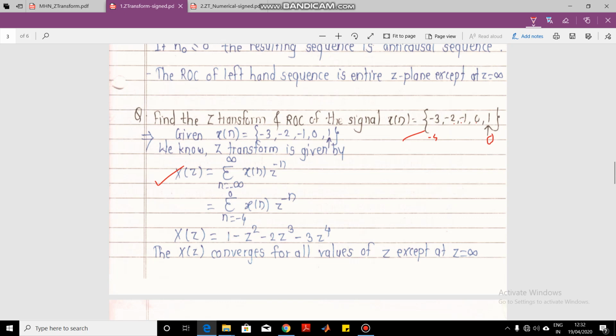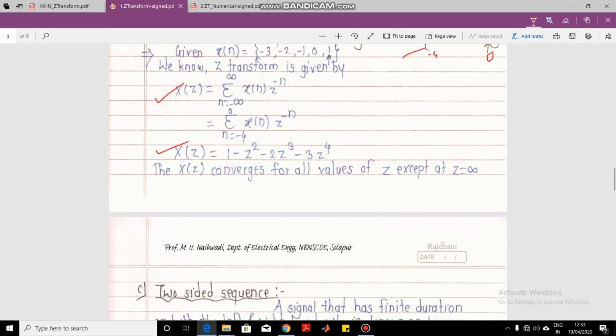So put n equal to minus 4 here. At n equal to minus 4, the value is minus 3, so minus 3 z raised to 4, since minus of minus becomes plus. Then similarly, for n equal to minus 3, the value is minus 2, so z cube, then z square and 1. Now this is the Z transform of the signal.